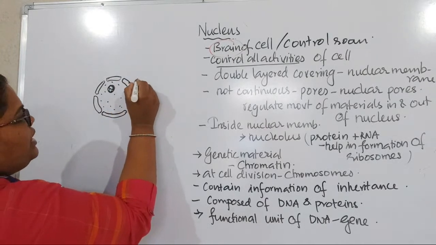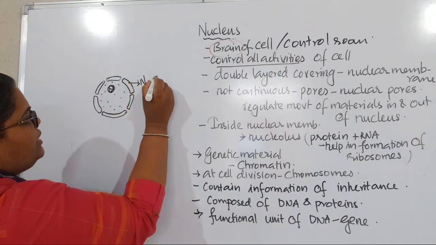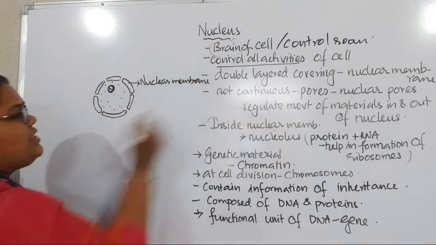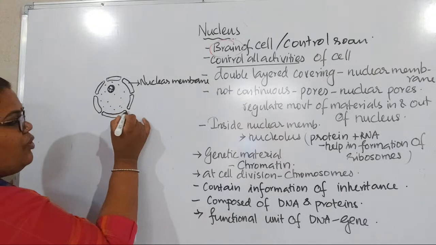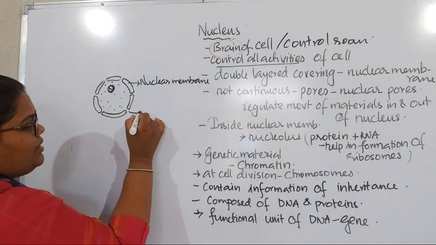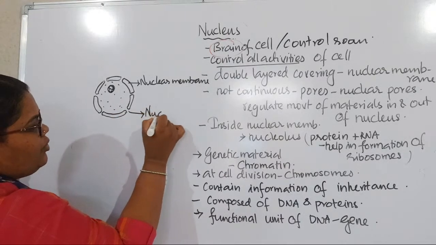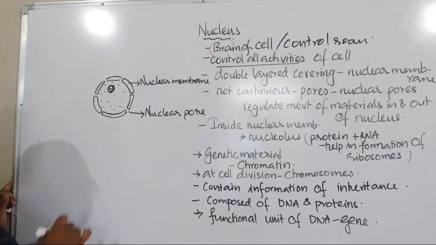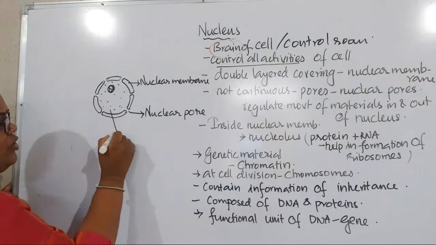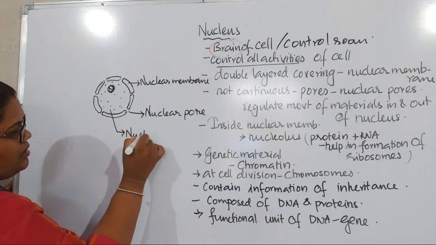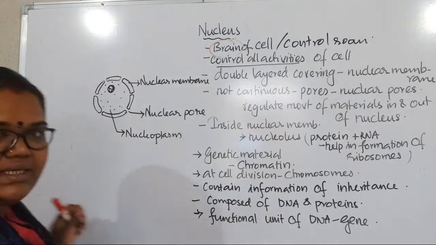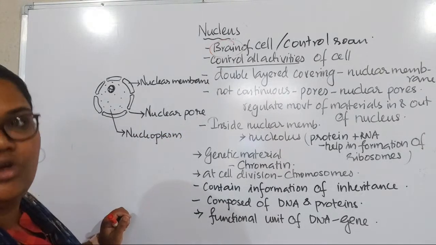तो ये है आपका nuclear membrane and it is not continuous. In between you can see that pores are there, right? ये इसको हम बताती है nuclear pore. क्या है इसका नाम? Nuclear pore, right? Inside you can see that nucleoplasm is there. Nucleoplasm जैसे कि cytoplasm, right? It's a jelly-like substance which is inside the nucleus, nucleoplasm.